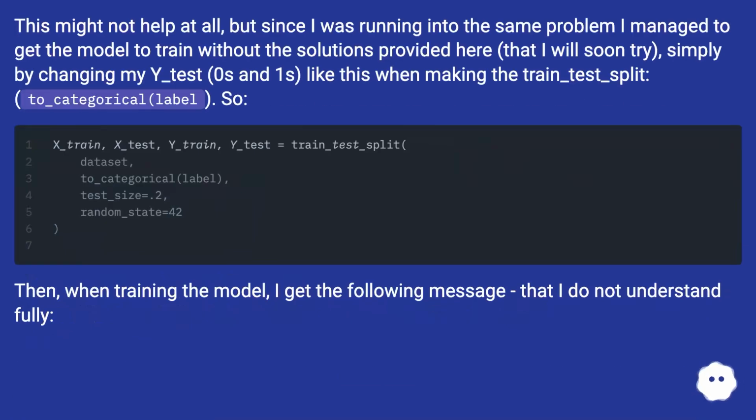This might not help at all, but since I was running into the same problem, I managed to get the model to train without the solutions provided here, that I will soon try, simply by changing my y_test, zeros and ones, like this when making the train_test_split, to categorical label.